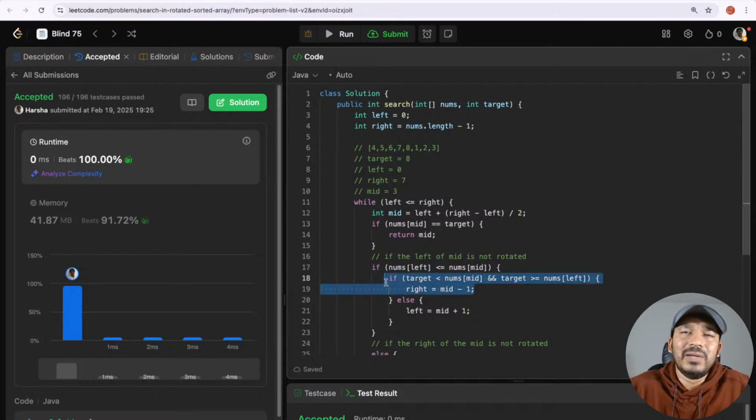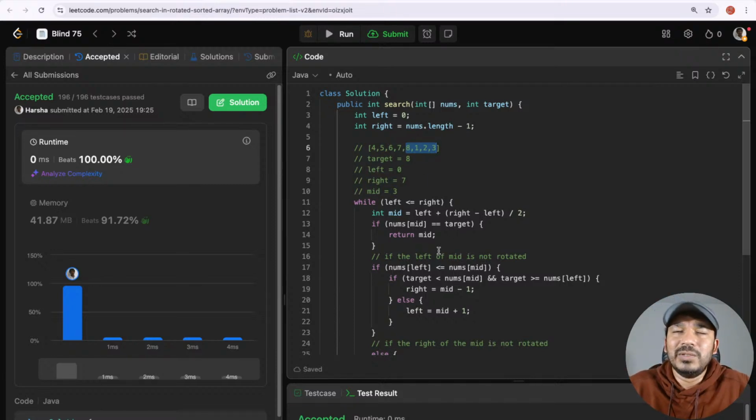So what we understood is, even though the target is not on the left side, we need to look at the other side. We don't have the element here. That's what we were able to conclude. So what we did is we incremented left to mid plus 1. So left became mid plus 1. Now our new search space is these 4 elements, from index 4 to index 7. So we modify left as mid plus 1, which is equal to 4.